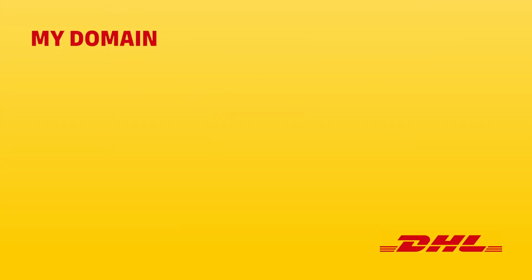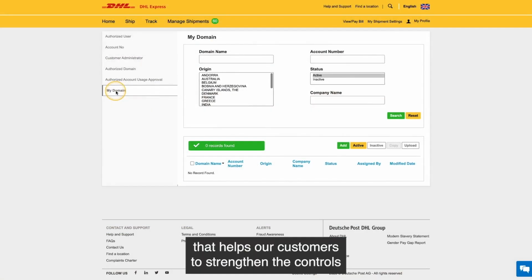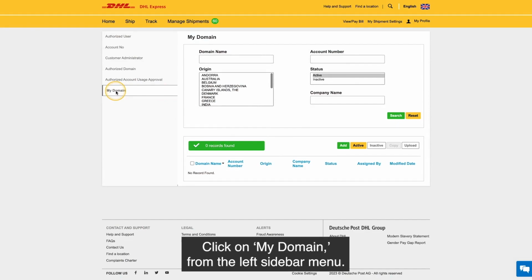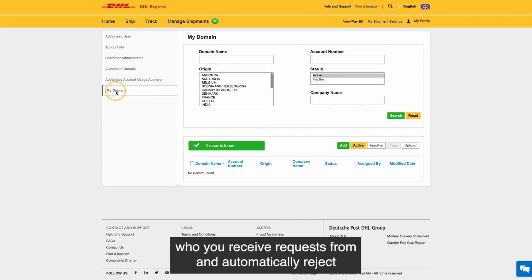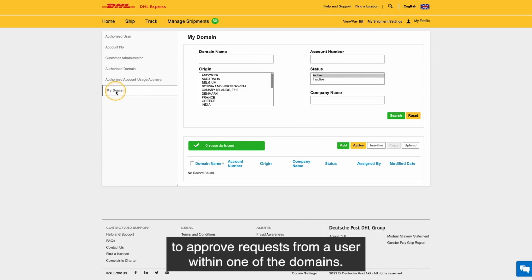password. My Domain is a new feature that helps our customers to strengthen the controls when receiving requests to access and use their DHL account. Click on My Domain from the left sidebar menu. Activating My Domain allows you to configure who you receive requests from and automatically reject requests based on email domains. The account administrator still needs to approve requests from a user within one of the domains.